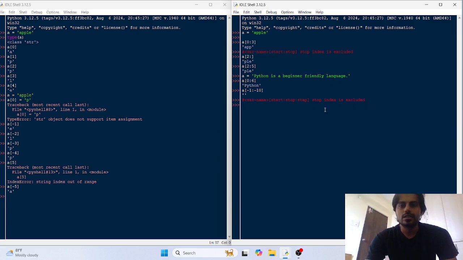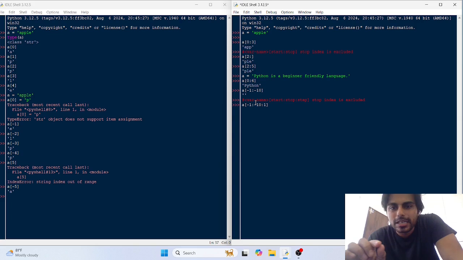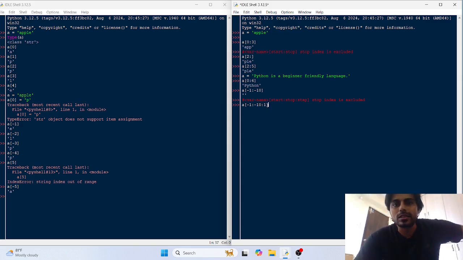So it is start, stop and then step. By default the step value is 1. So when you tried to access -1 to -10, for the step value you have to put a colon again and then the step value. From -1 we added 1, which gives 0.